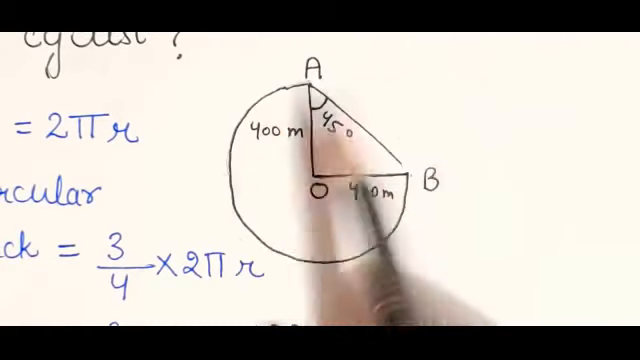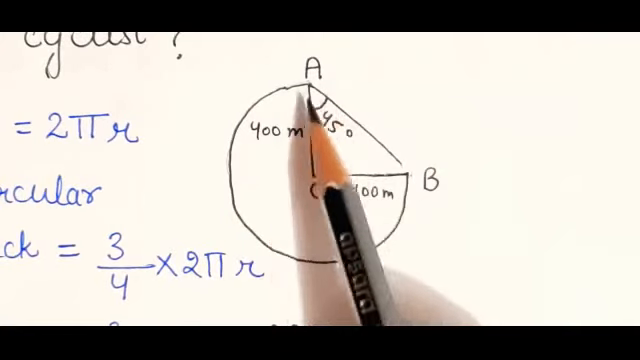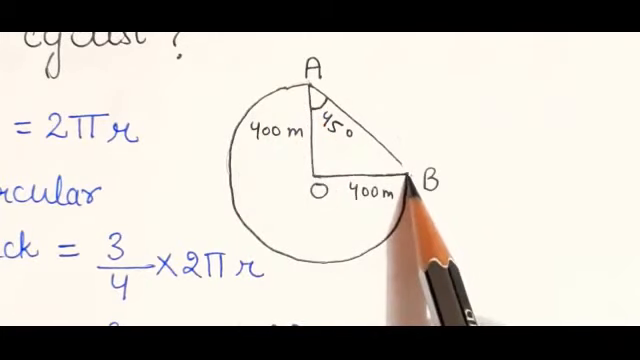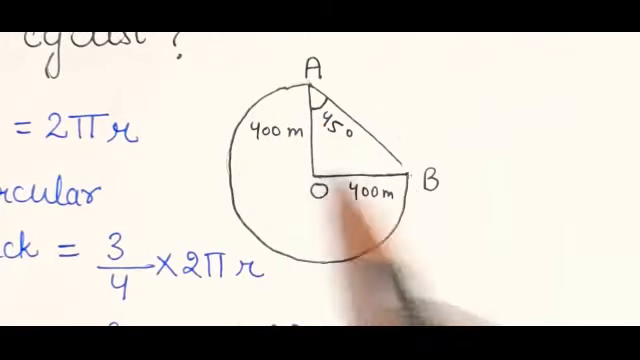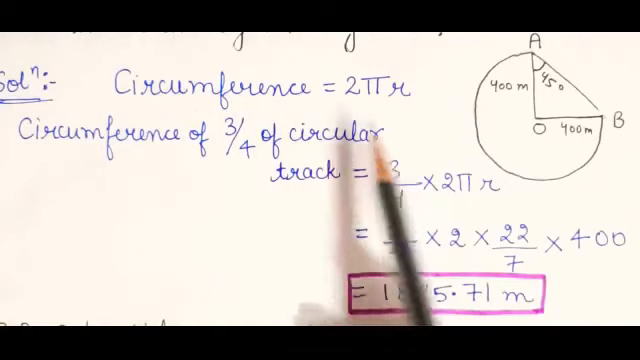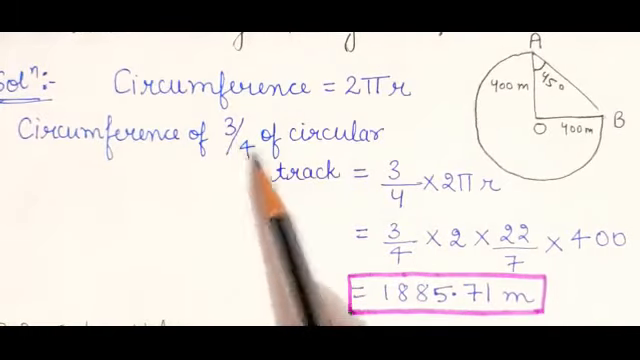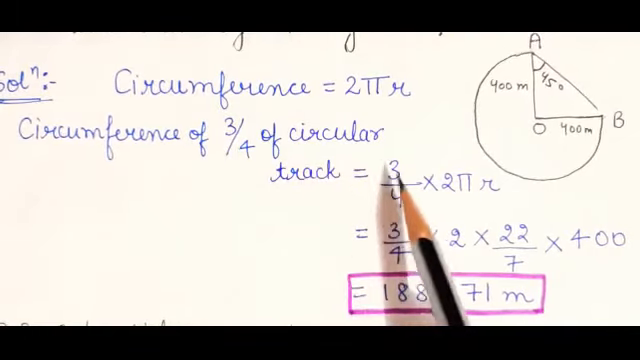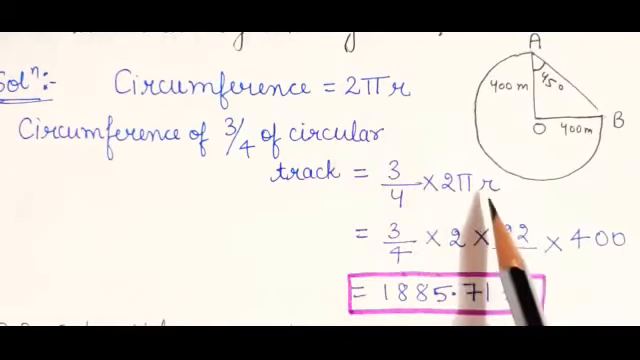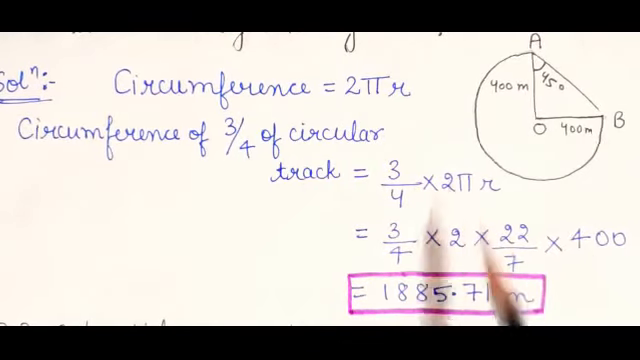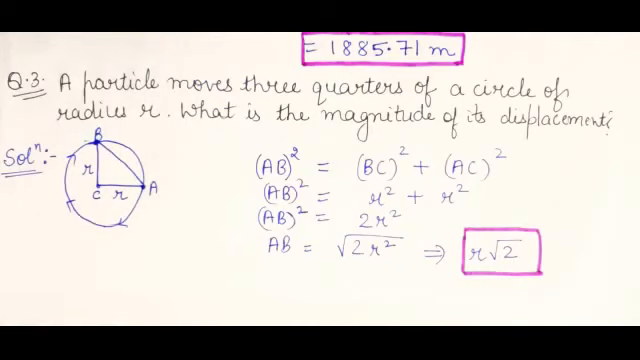What is the distance of the whole circle? That is 2 pi r. So what is the distance of this 3/4 of circle? That will be 3/4 of 2 pi r, where r is given in the question. So just calculate 3/4 of 2 pi r. Circumference is 2 pi r. So the circumference of 3/4 of circular track will be equal to 3/4 of 2 pi r. Now r is given 400 meters. Substitute the value, you will get the answer. So the answer is 1885.71 meter. Now coming to question 3.